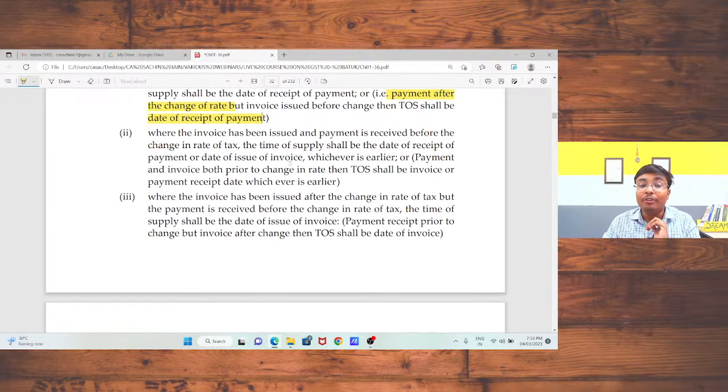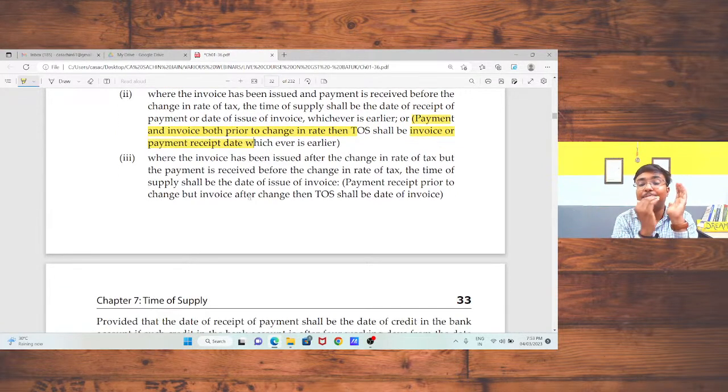Next, payment or invoice both prior to the change in rate but the supplies post. In that case, time of supply will be your invoice or payment, whichever is earlier. Okay, next scenario, payment receipt prior to the change but invoice after the change. In that case your invoice date will be your time of supply. There is no requirement to memorize these things. We just need to conceptually clear our mind. Invoice and payment both are earlier. In that case, invoice or payment, whichever is earlier.